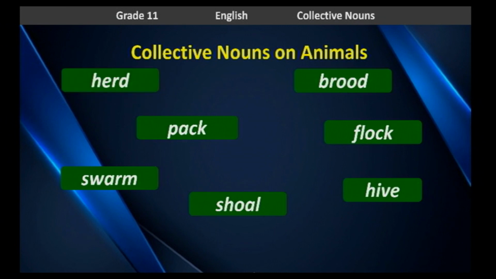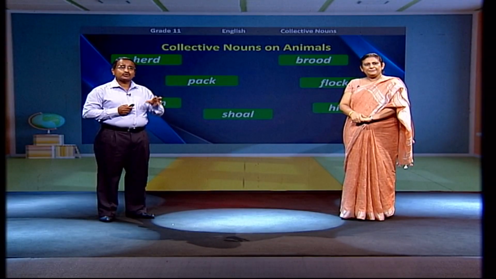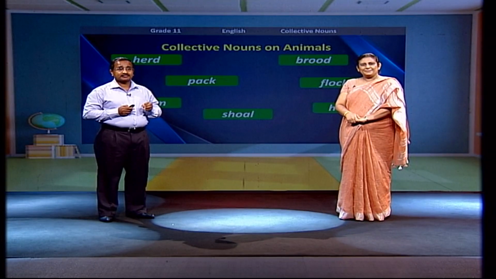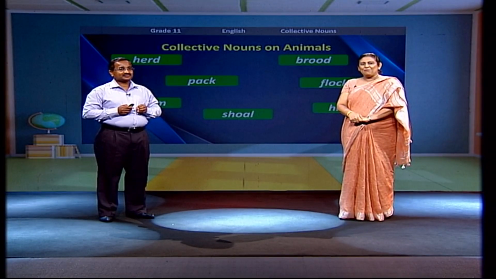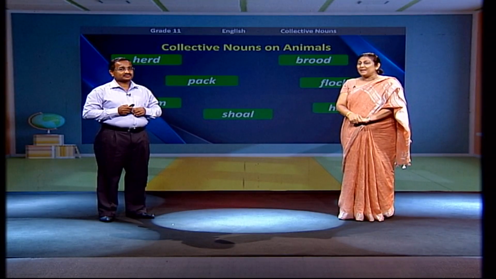A herd. A herd of cows, a herd of elephants. Herd refers to a group of herbivorous animals. Who are herbivores, sir? Herbivorous animals means the animals, those who eat grass. Right. Now you have a good idea of the words that you can use with animals.